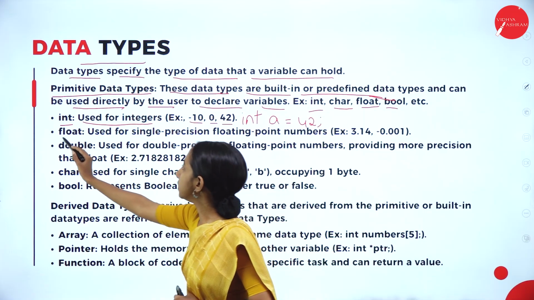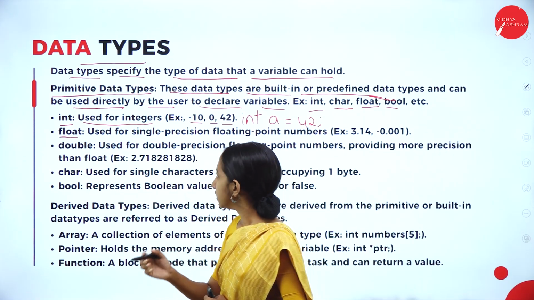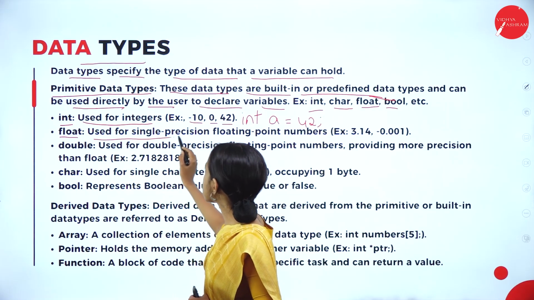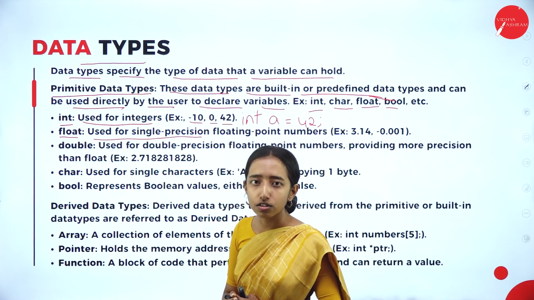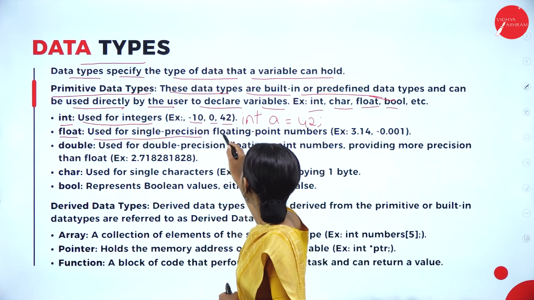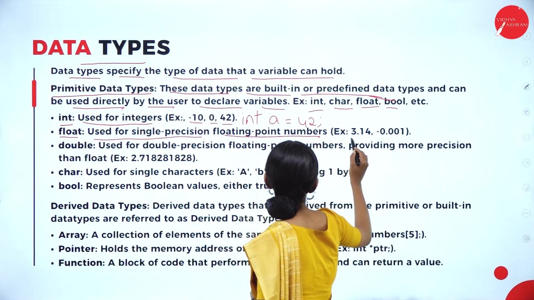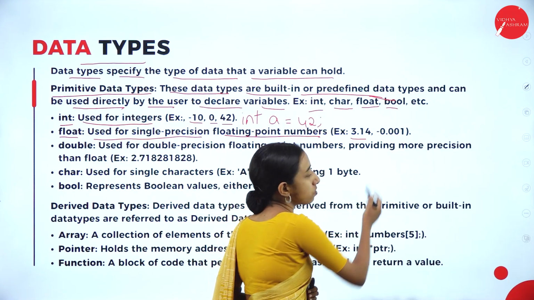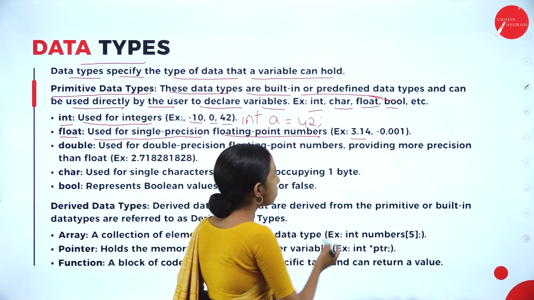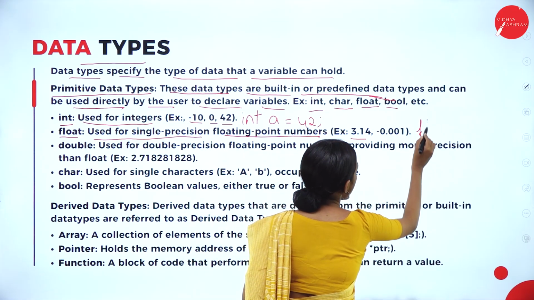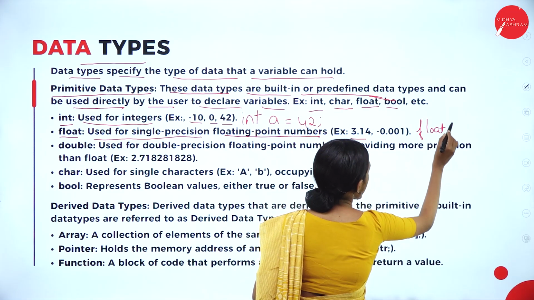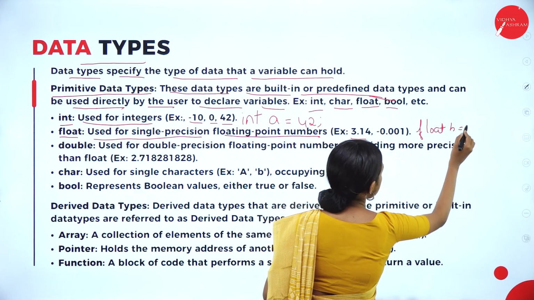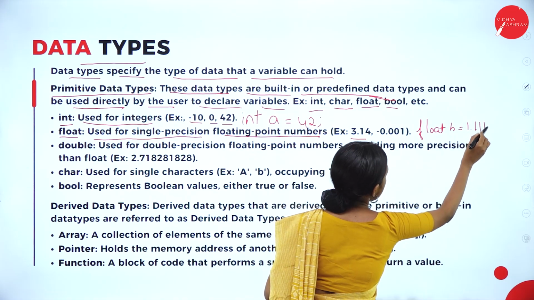Next we have the float data type. The float data type is used for single precision floating point numbers, for example 3.14 or -0.001. How is it used? float b is equal to 1.111.